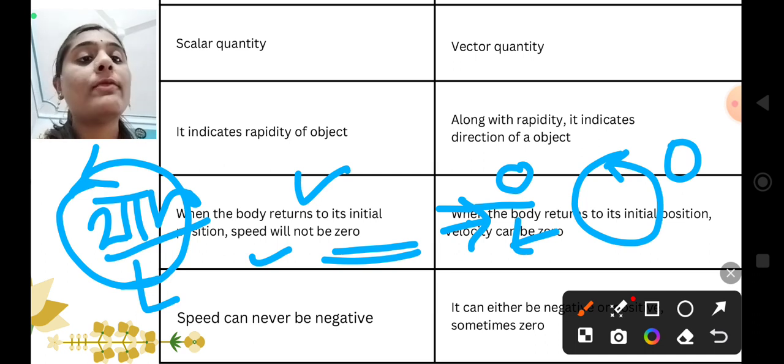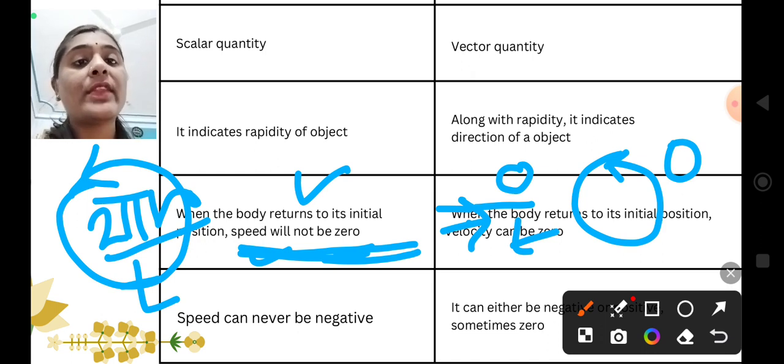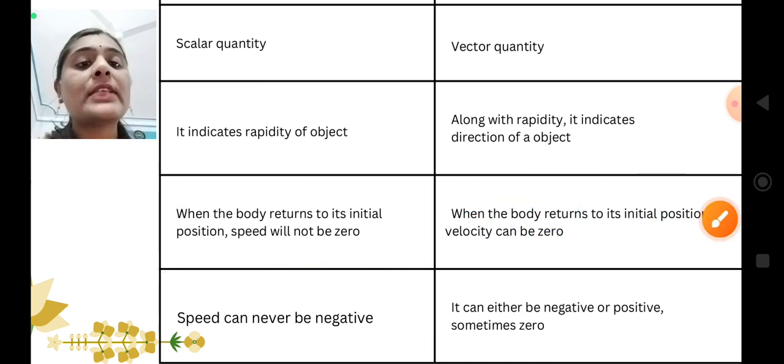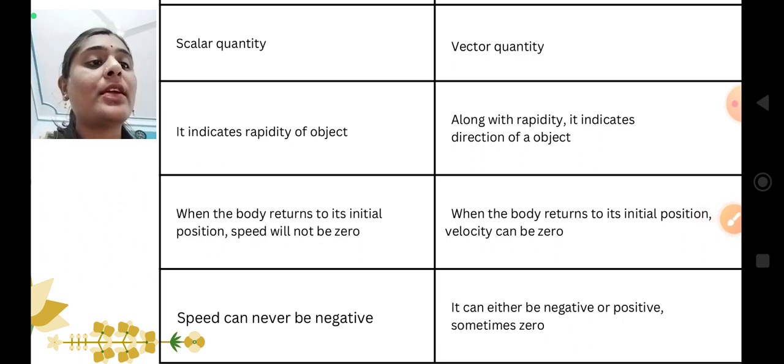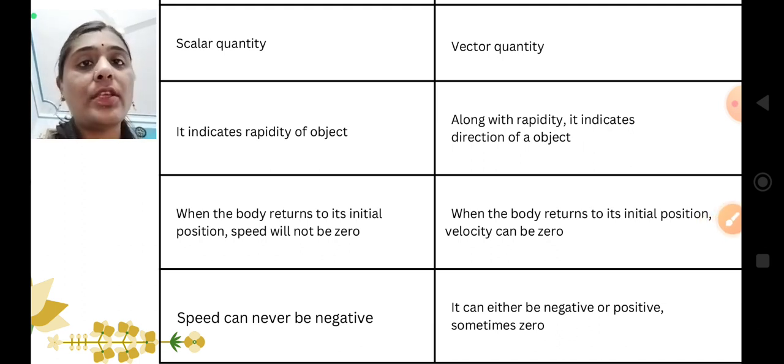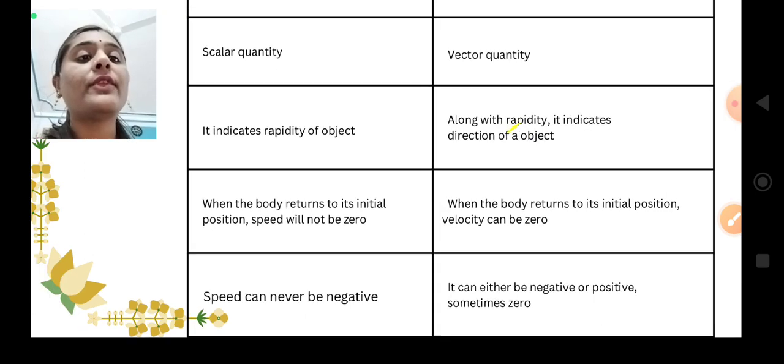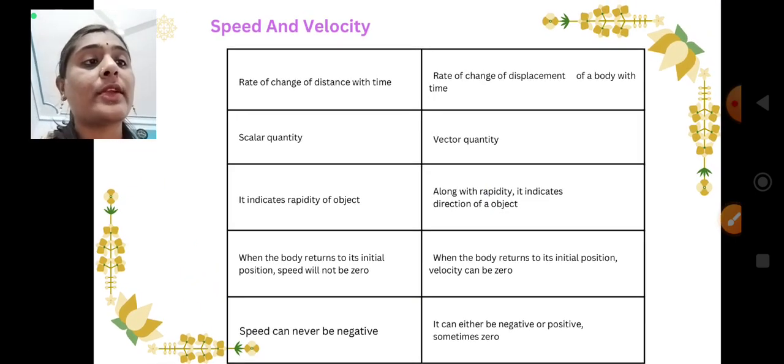But here we are saying distance can never be 0, therefore speed will not be 0 in any situation, only in the case when the object is not moving, not performing any path, right? The next one is, speed can never be negative, and velocity can either be negative, positive or sometimes 0 based on the displacement only, as we have discussed in the difference between distance and displacement, right?